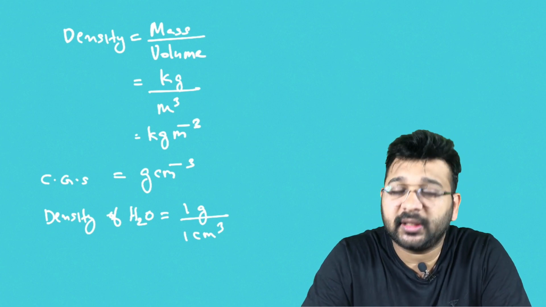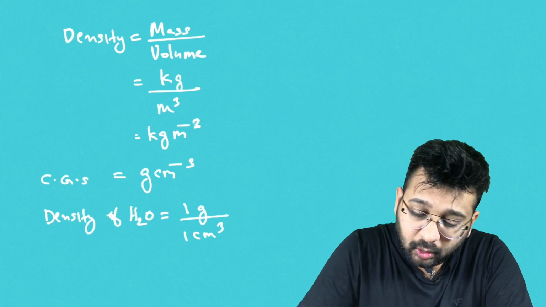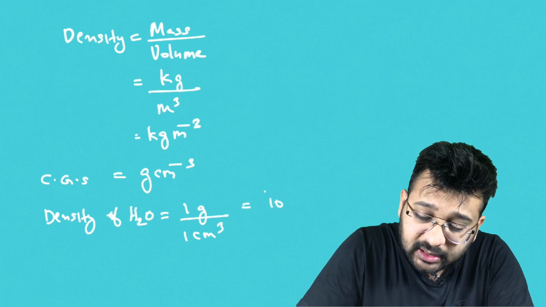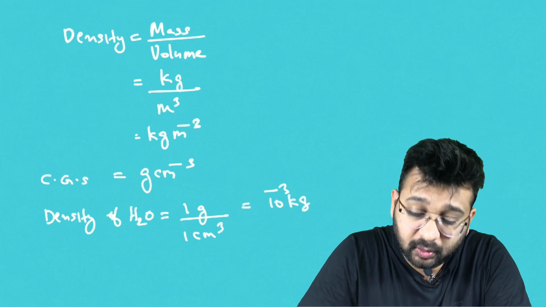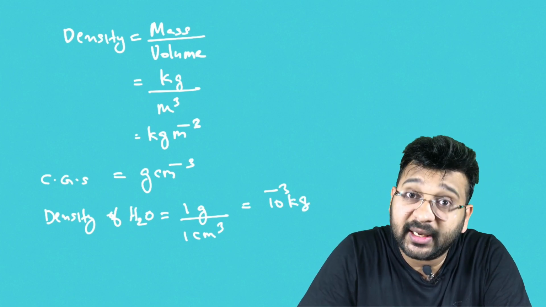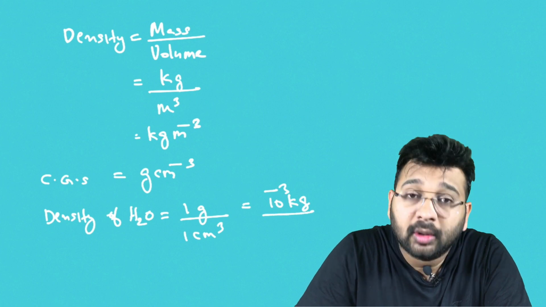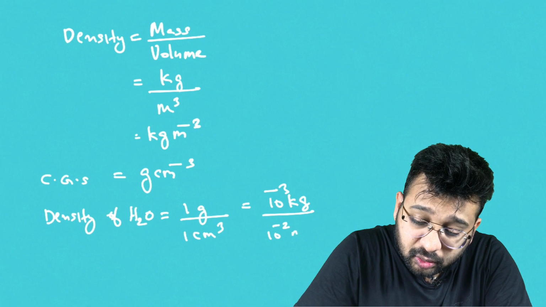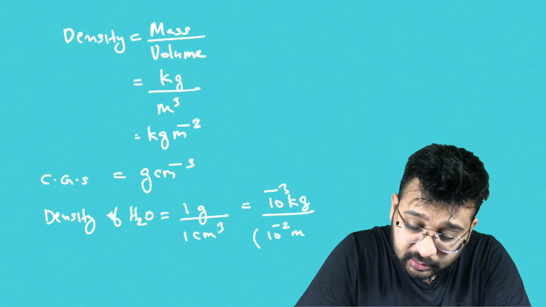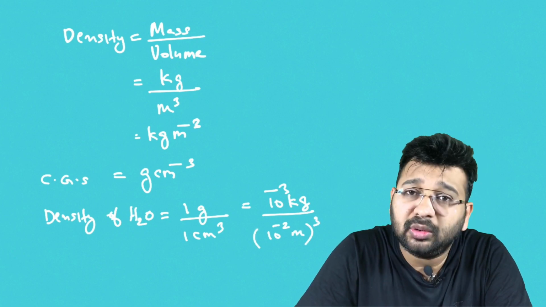That's a little bit interesting. 1 gram is 10 raised to minus 3 kilogram. 1 centimeter is 10 raised to minus 2 meter, all raised to 3.